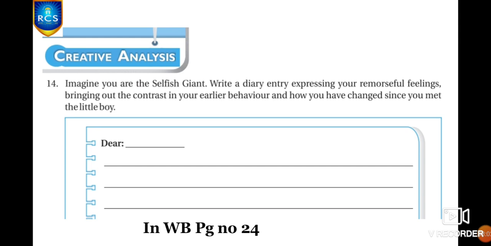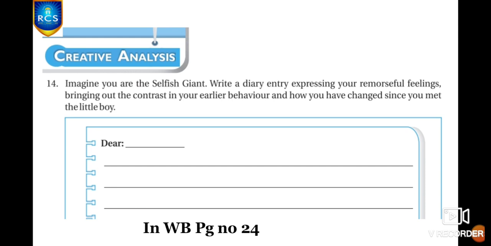Children, here you have to imagine that you are selfish Jane and you have to write a diary entry on how you have changed and how your character, attitude and behavior totally changed after meeting that little boy. Yes, and you have to write what is the difference and change you see after you changed, right? Yeah, for example,